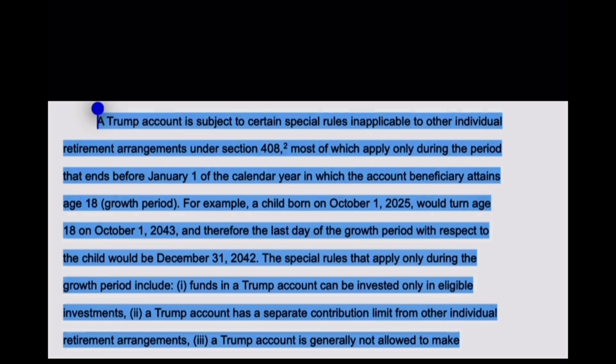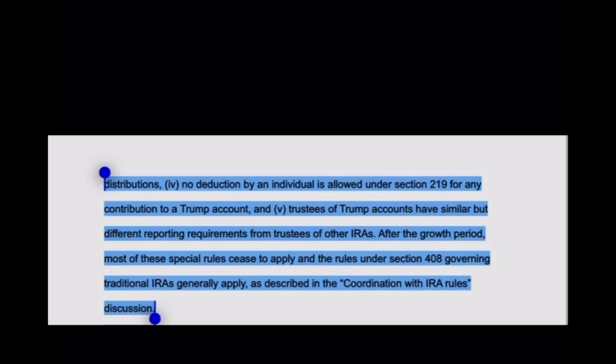Also, a Trump account is generally not allowed to make distributions, and the rules under Section 408 governing traditional IRAs will generally apply.